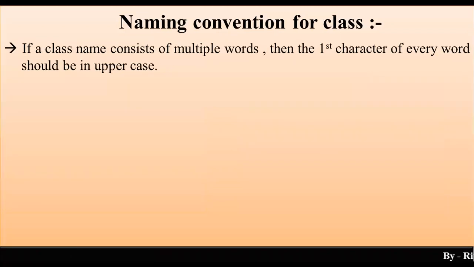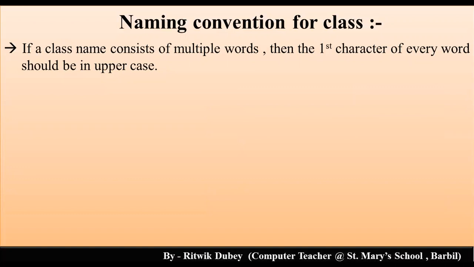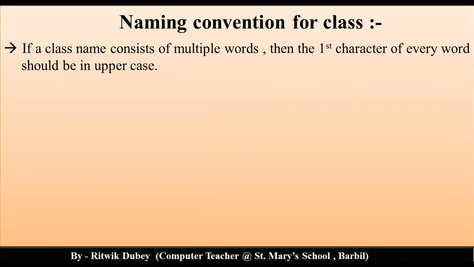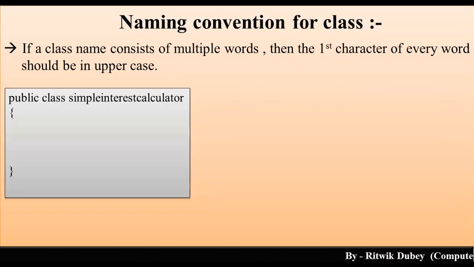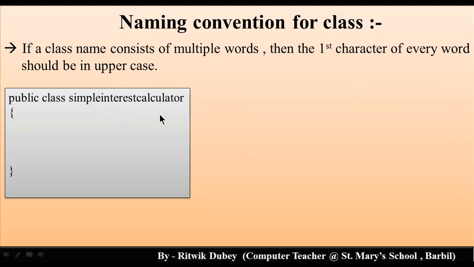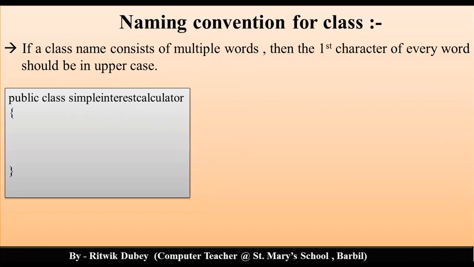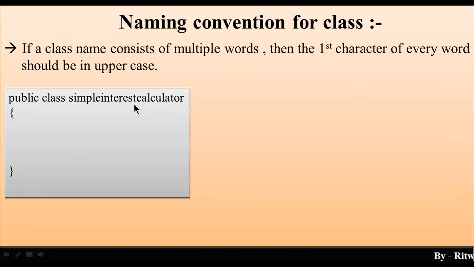Clear? Now, if a class name consists of multiple words, तो हर वर्ड का पहला लेटर अपर केस होना चाहिए. For example, if a student has written simpleinterestcalculator, apply your mind and think how many words are there. In this class name, how many words have been used? 3 words.